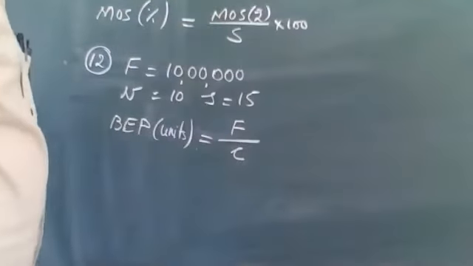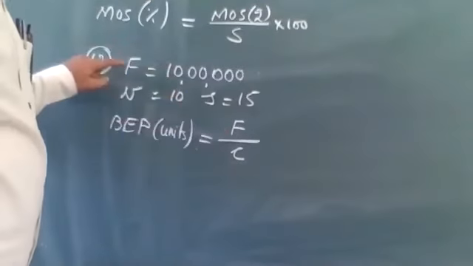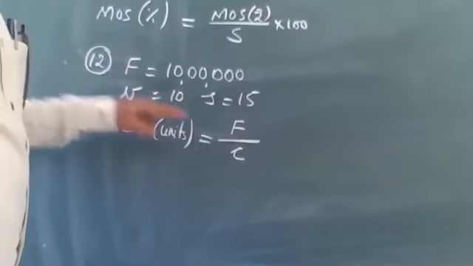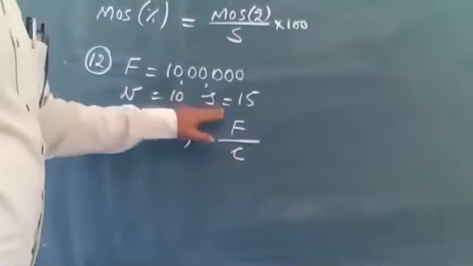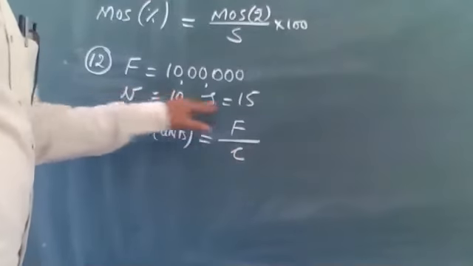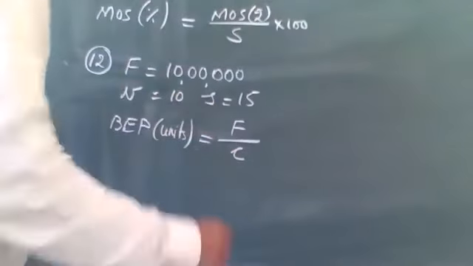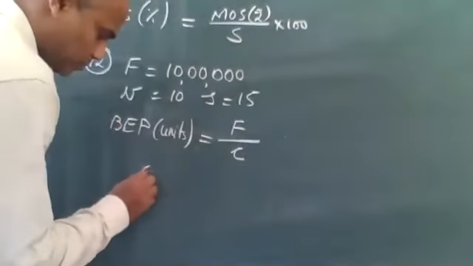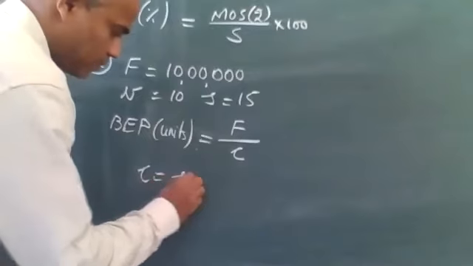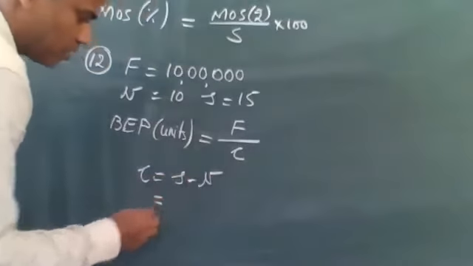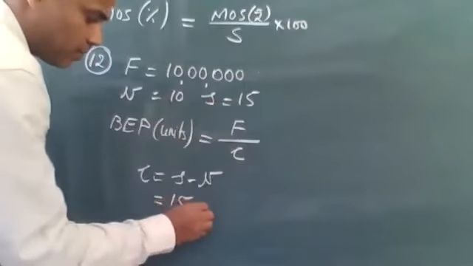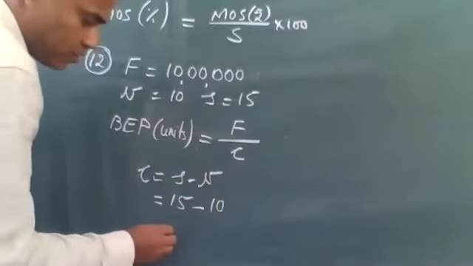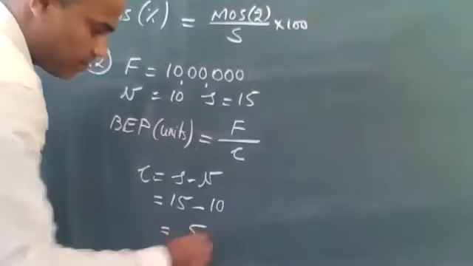Contribution per unit. Sir, do we have fixed cost here? Yes, 10 lakhs. Do we have contribution per unit? No, sir, we don't have contribution per unit. So how do you find out contribution per unit? Contribution per unit is selling price per unit minus variable cost per unit. Selling price is 15, variable cost is 10. So contribution per unit is 5.